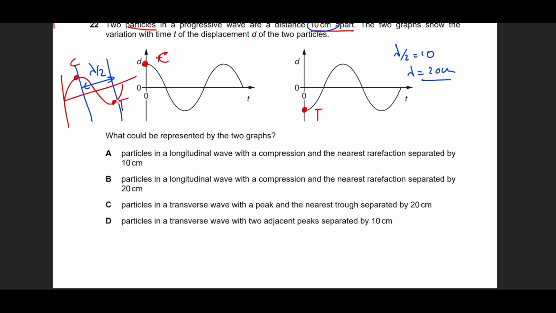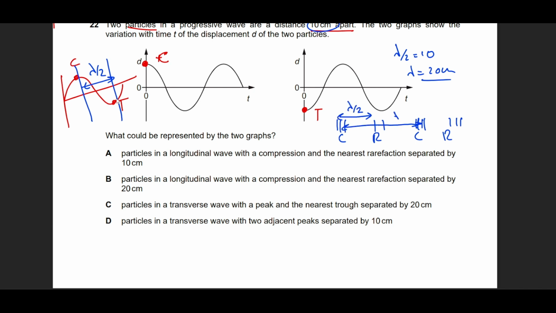So let's try the options. He says that in a longitudinal wave, the compression and nearest rarefaction are separated. We know that it goes compression, rarefaction, then compression, then rarefaction. He says that compression and rarefaction are separated by 10 centimeters. So this is a plausible option, yes. B, longitudinal wave, compression and nearest rarefaction separated. No. You see, compression and rarefaction have a distance of lambda by 2.